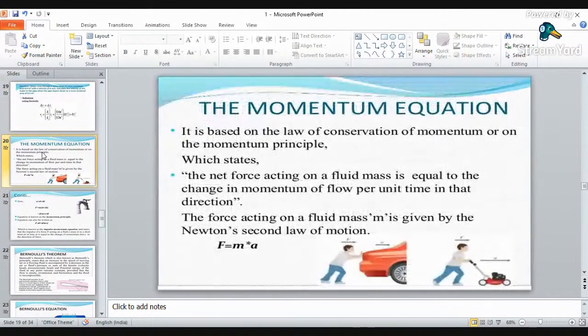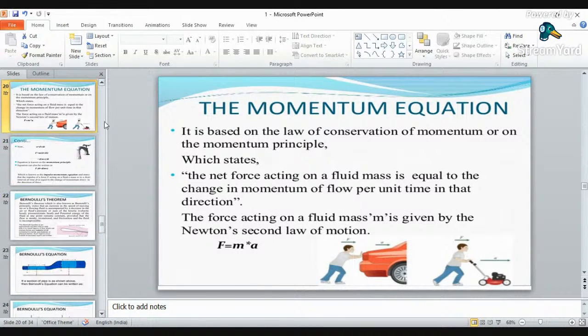Now next topic is on your momentum equation. Now momentum equation is based on the law of conservation of momentum. Momentum is nothing but mass into velocity. M into V is nothing but your momentum. So change in momentum, or you can call it the law of momentum, is nothing but the net force acting on the body.